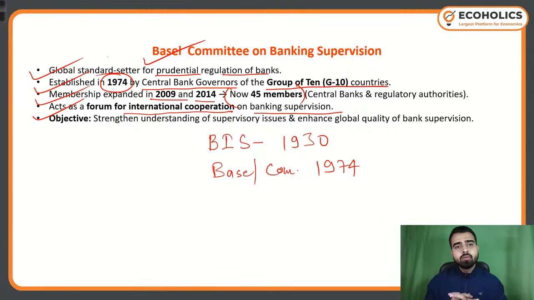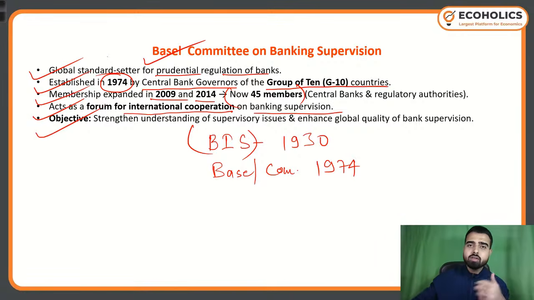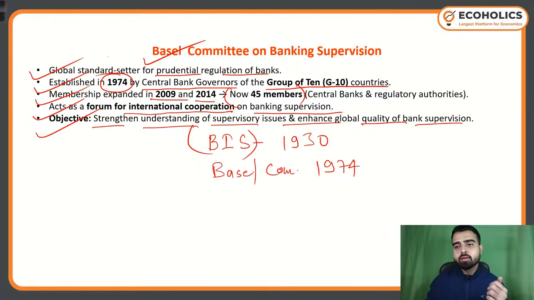This is the Bank for International Settlement, 1930, and this committee on banking supervision is also part of this bank, providing a platform for international cooperation on banking supervision. The objective was to strengthen understanding of supervisory issues and enhance the global quality of banking supervision.